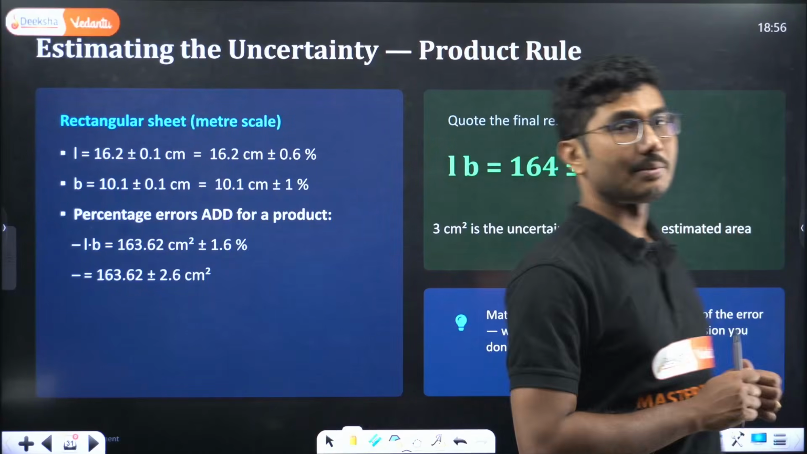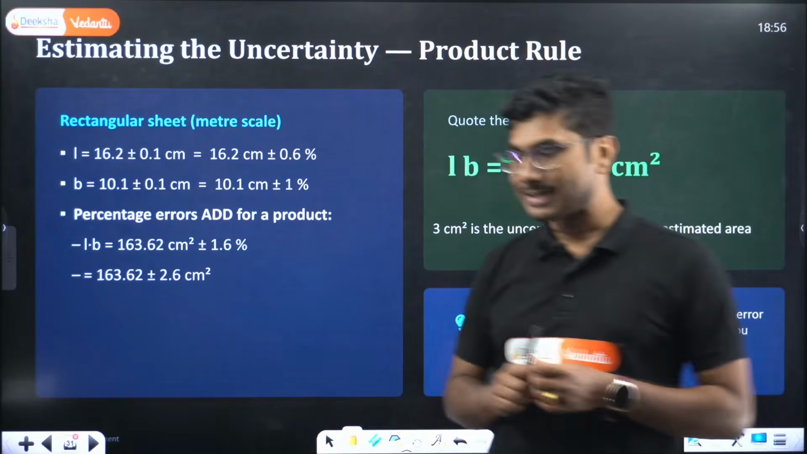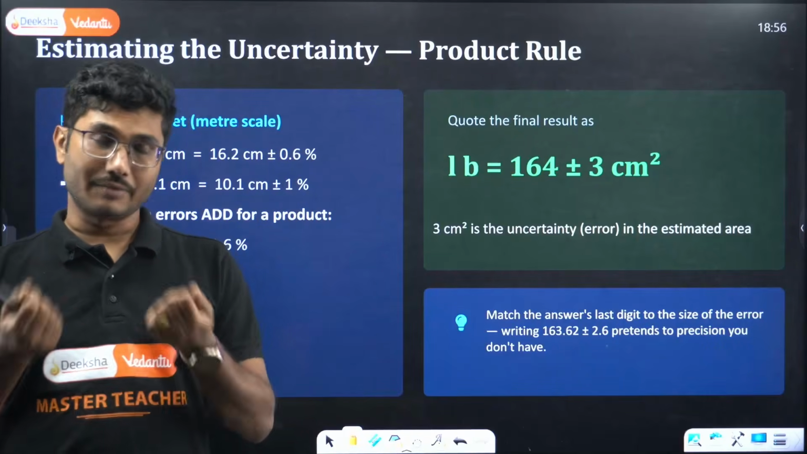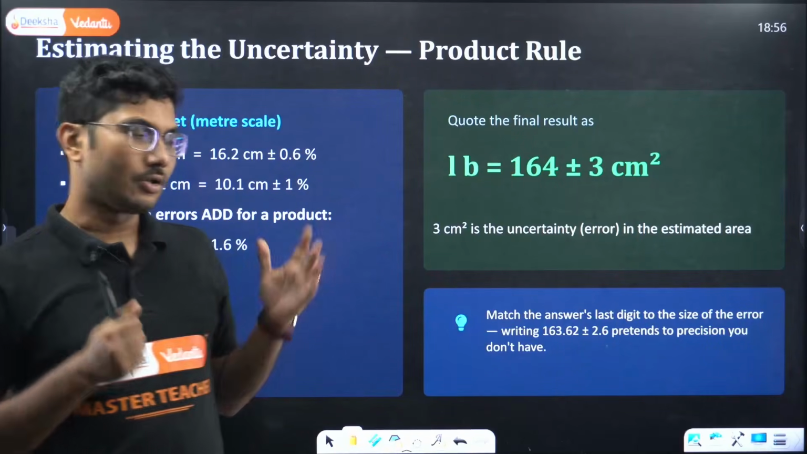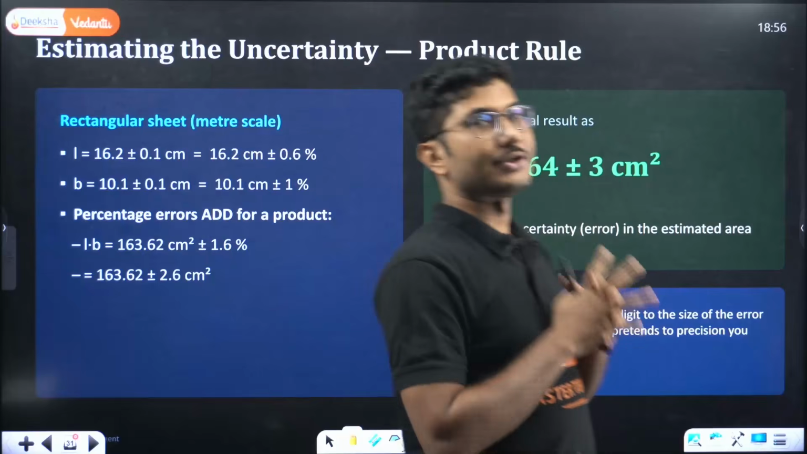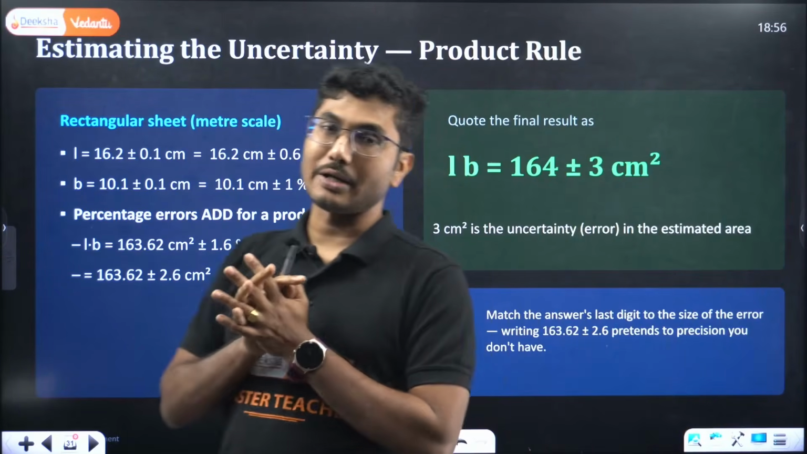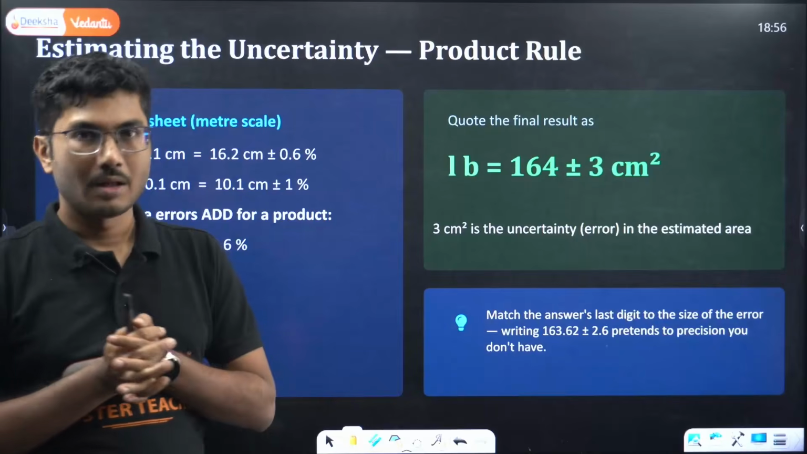Now let us discuss uncertainty. What is uncertainty? Uncertainty means when you are measuring a quantity, not everything is perfectly measurable. There is a certain limit up to which your answer will be correct.